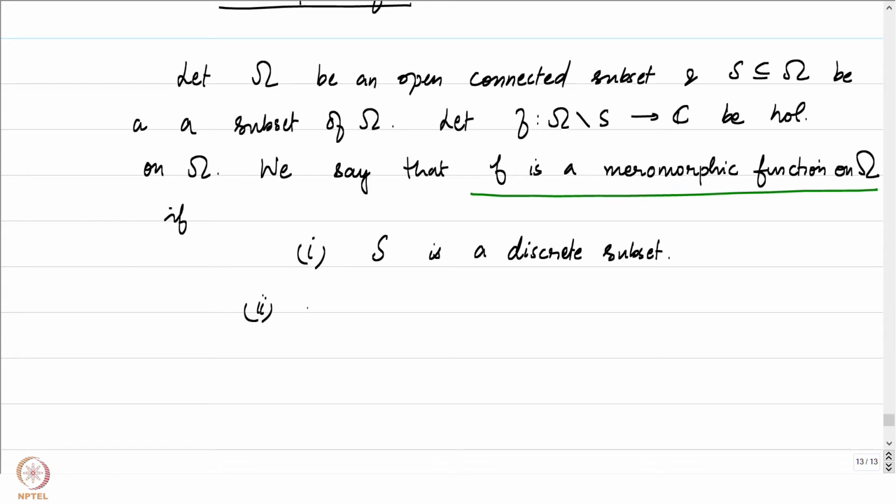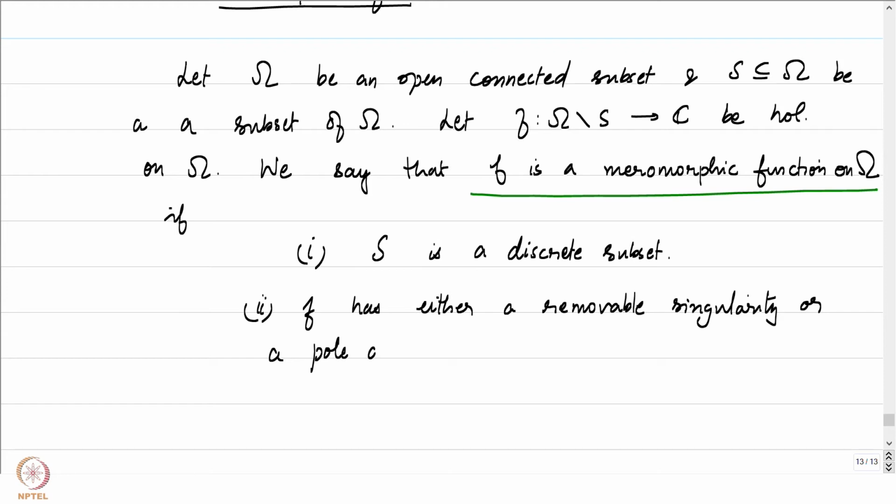The second condition is that f has either a removable singularity or a pole at points of S. So if these two conditions are satisfied, then we say that f is a meromorphic function on omega.